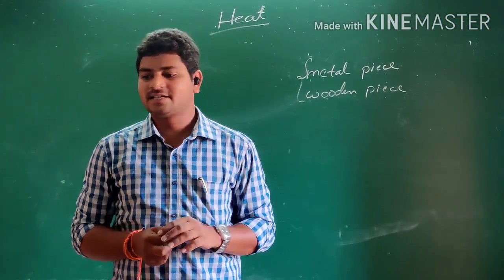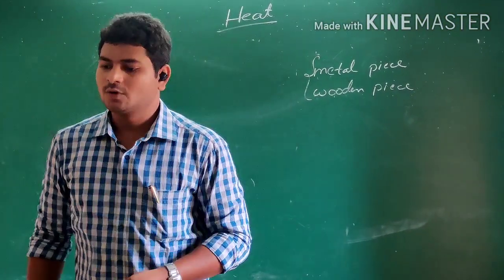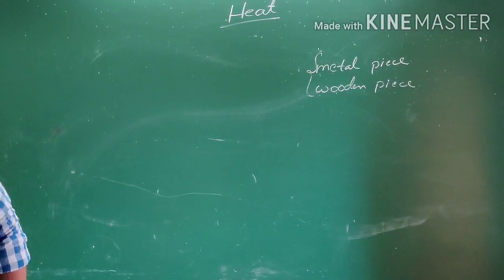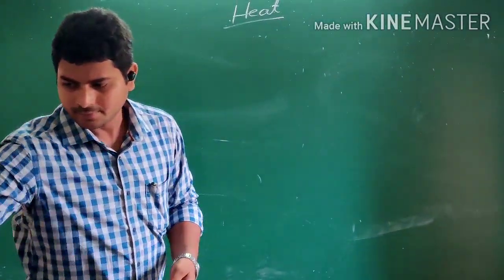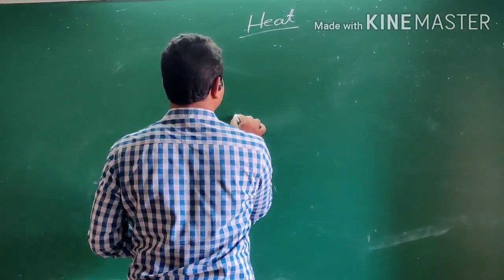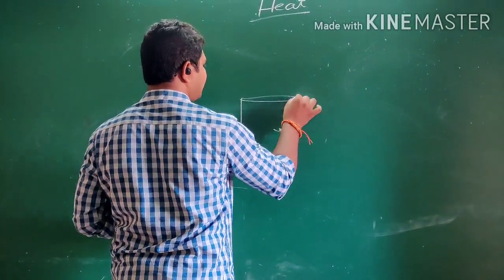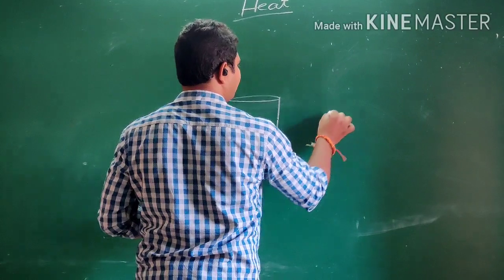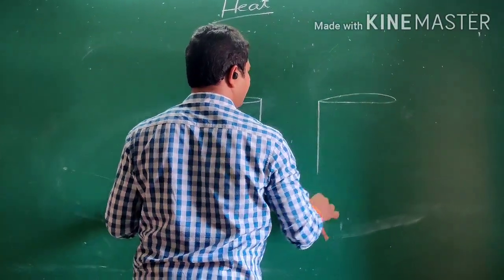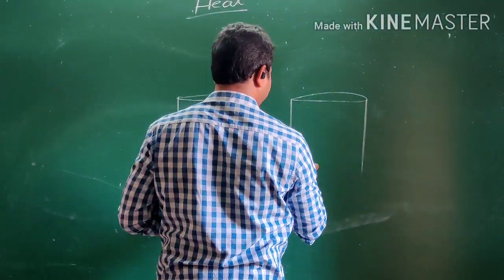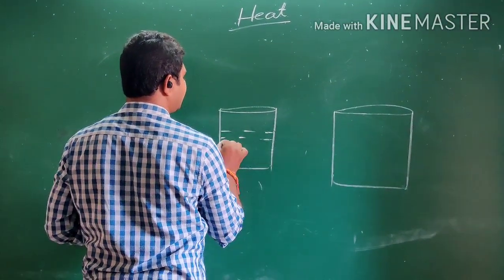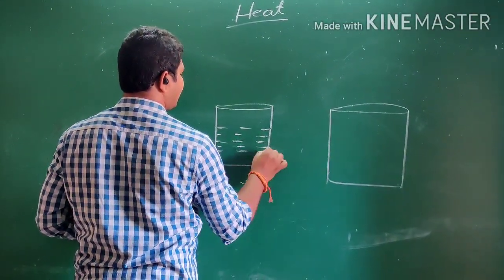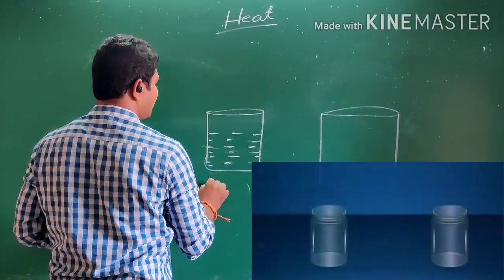Now, after this activity, let us discuss thermal equilibrium further. Take two containers. Fill one container with hot water.